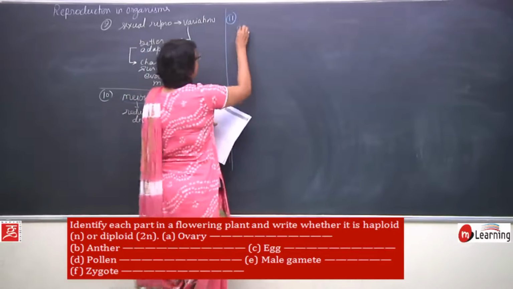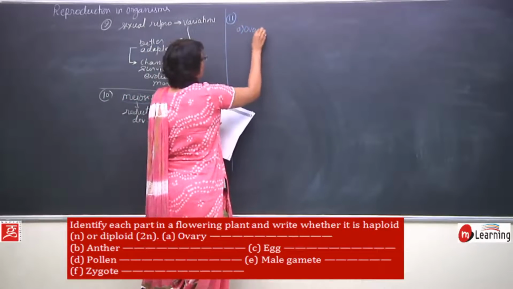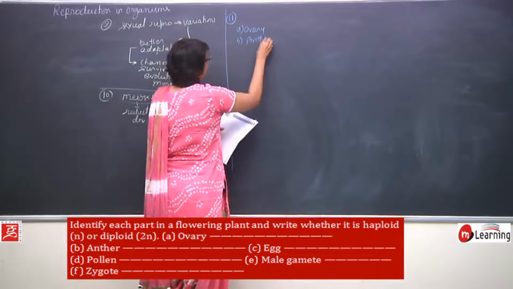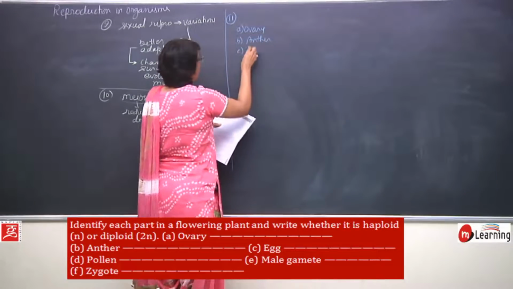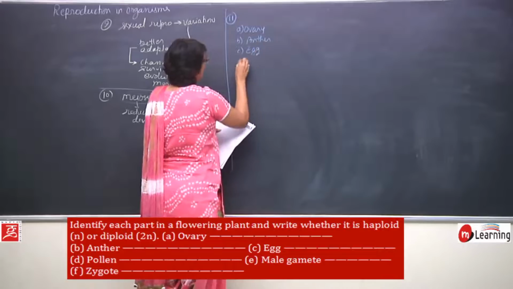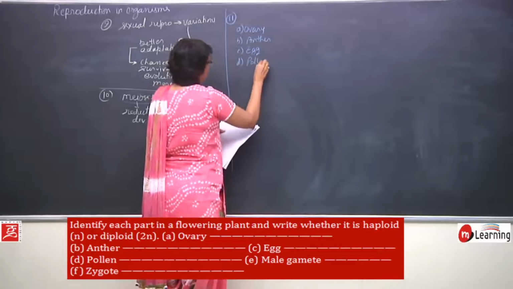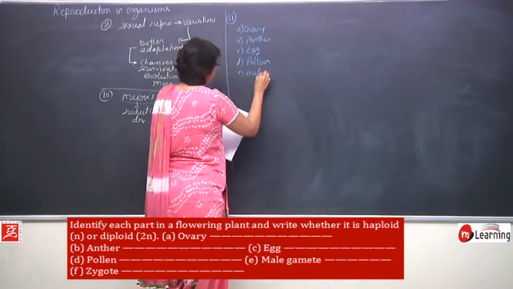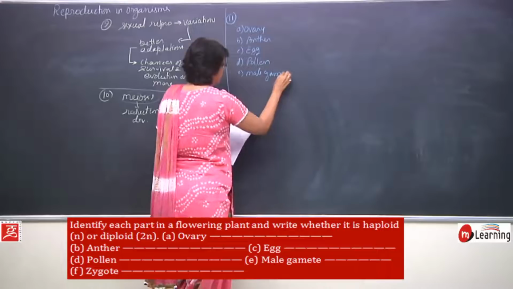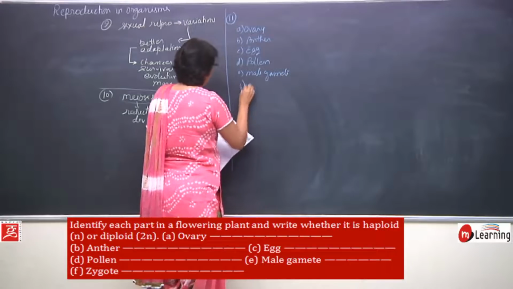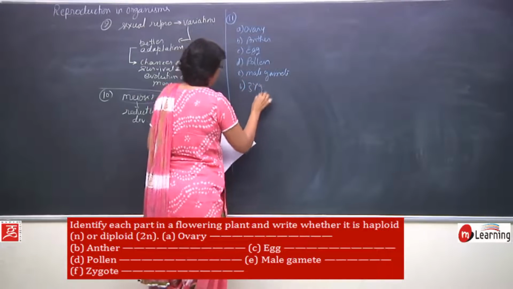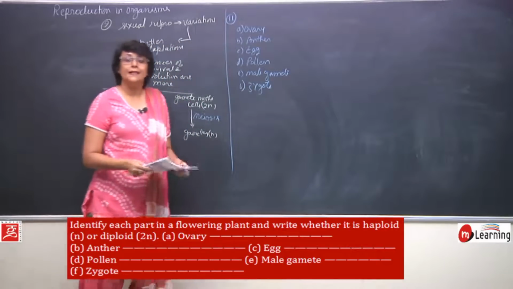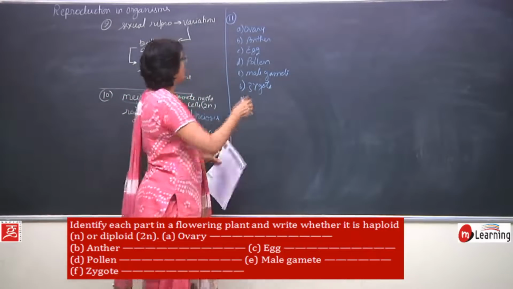They have given ovary, anther, egg, pollen, male gamete, and zygote. Now, we have to see whether they are haploid or diploid.